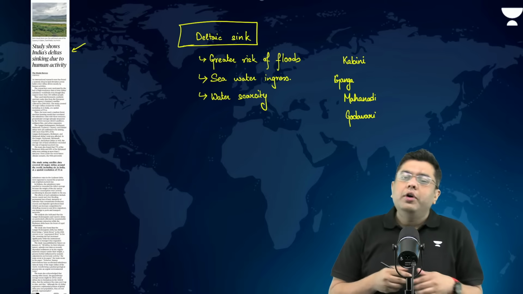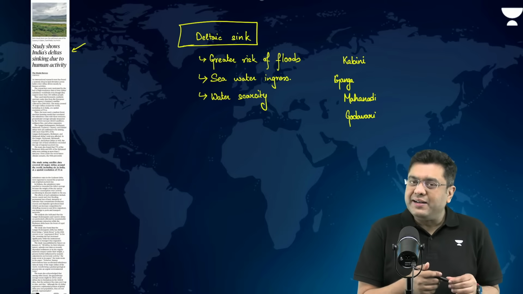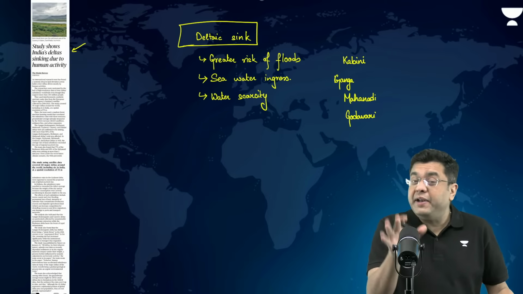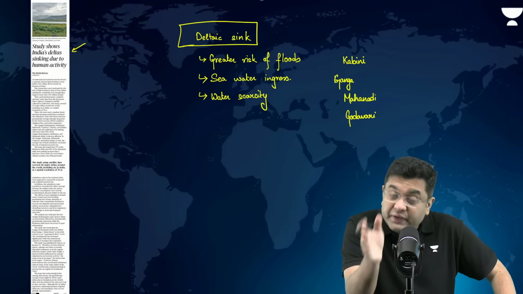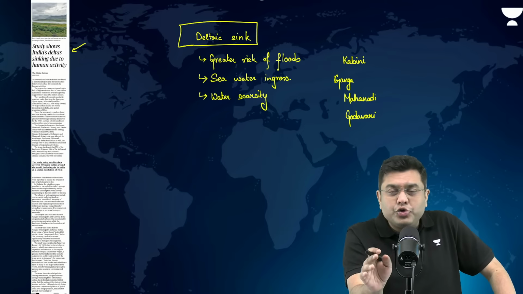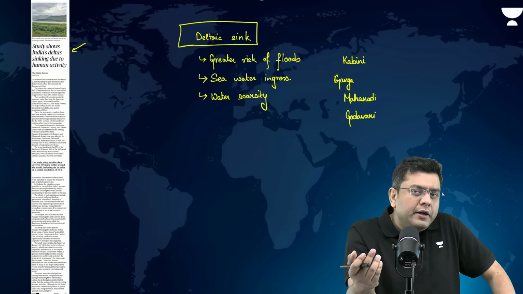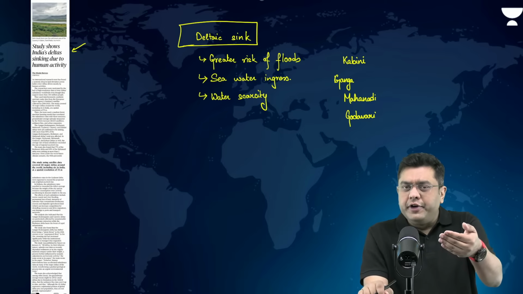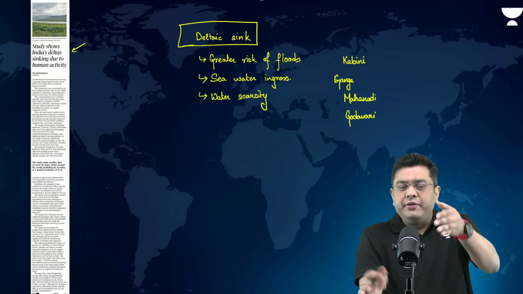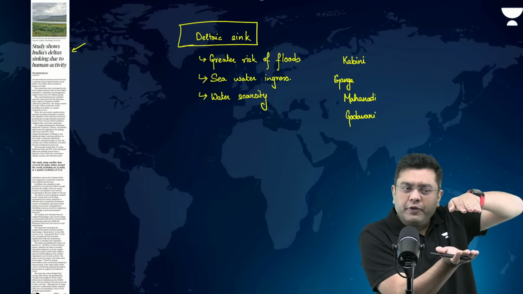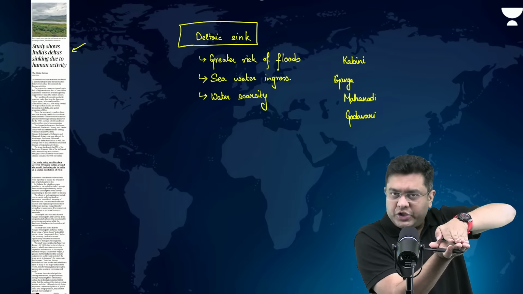So for your prelims, you should be aware about the deltaic sink, why it is happening, majorly due to human activities. Can it happen naturally, by the way? The answer is yes. It does happen naturally also, but in a very slow process. How naturally? Rivers deposit the sediments one on top of each other. Over a period of time, the sediments will compress each other.